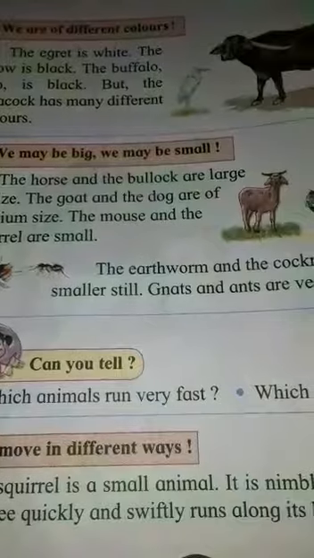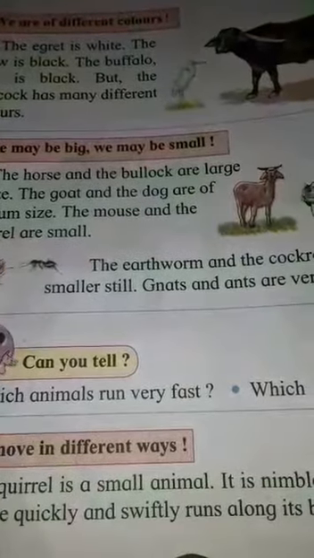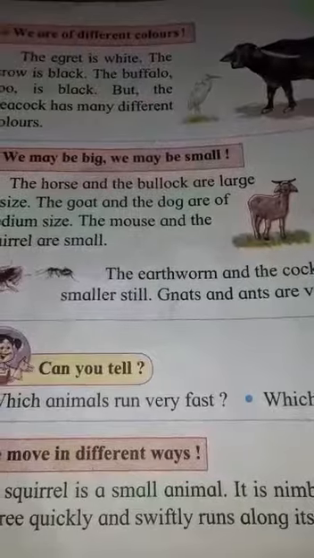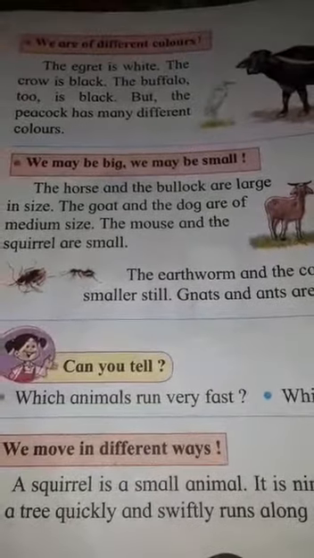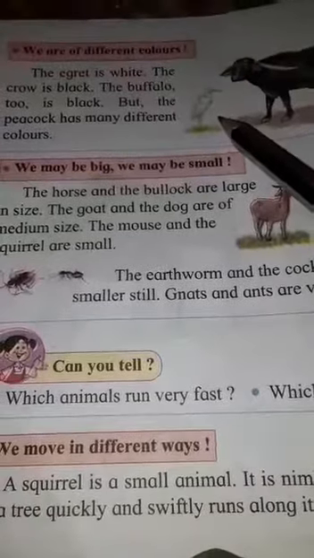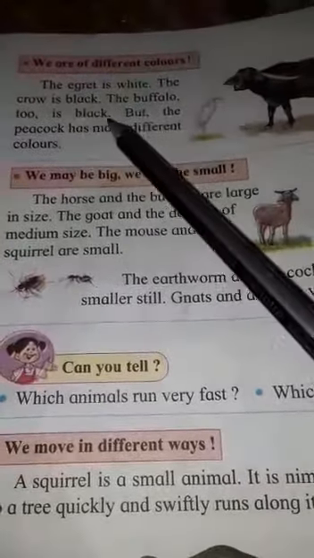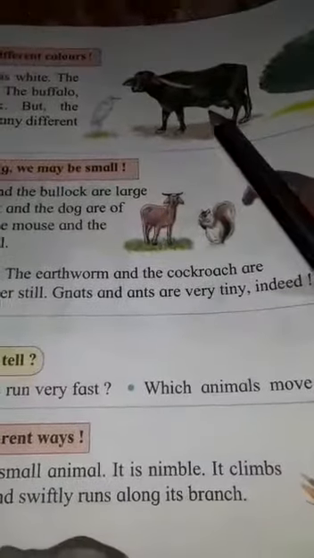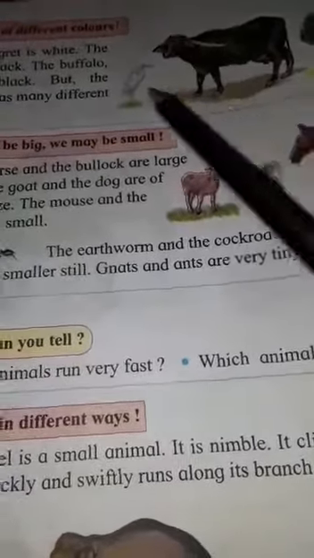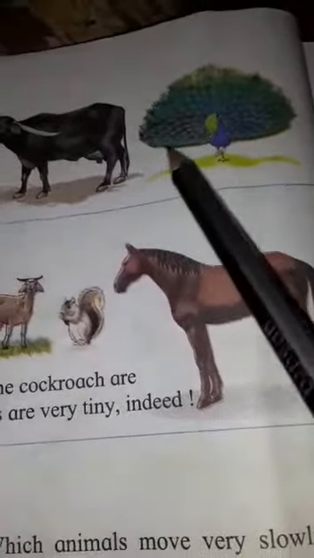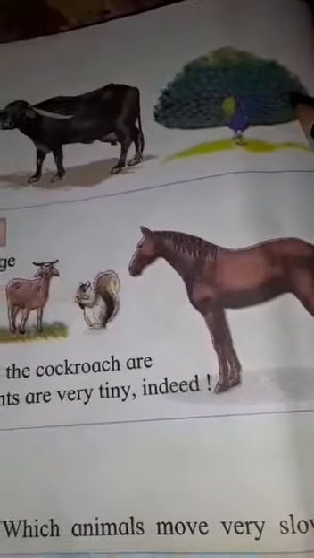Different animals have different colors. All animals do not have the same color. If you know very well, the egret is white. See, the color of the egret is white. The crow is black. The buffalo too is black. See here, the buffalo's color is black, no? But the peacock has many different colors. See, the peacock has so many different colors.